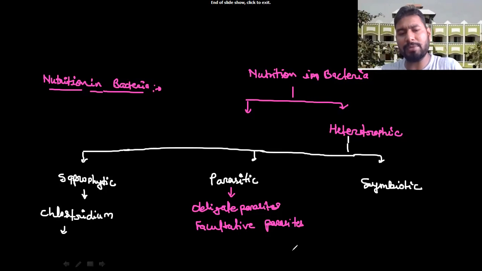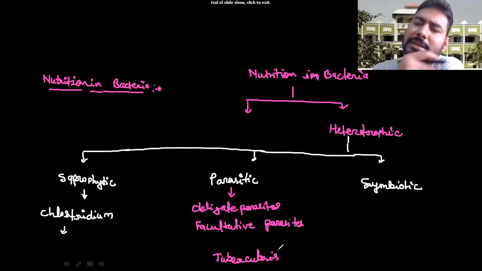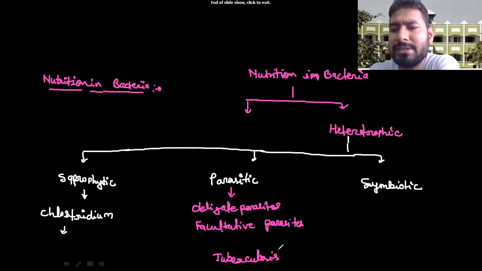A very simple example is tuberculosis. I'm talking about tuberculosis. This is caused by the bacteria Mycobacterium tuberculosis. There is a large number of diseases caused by bacteria, and these parasitic bacteria are involved.